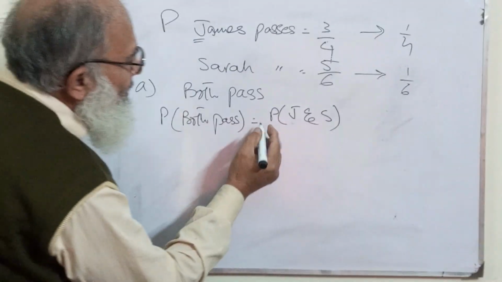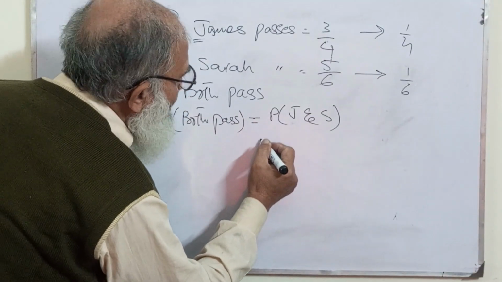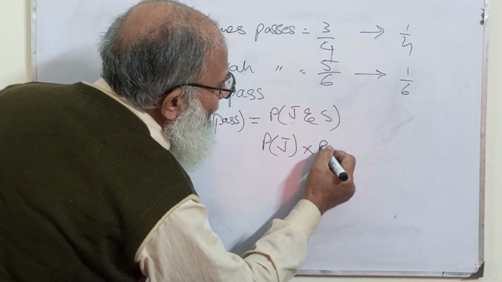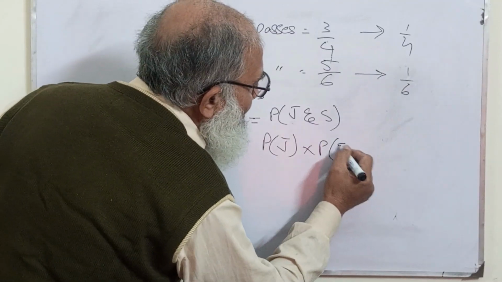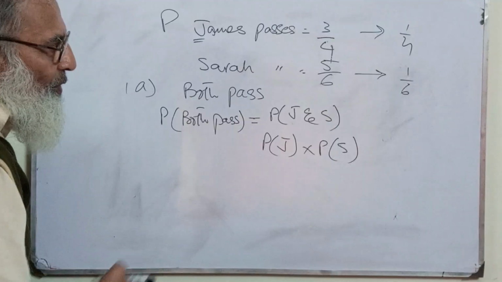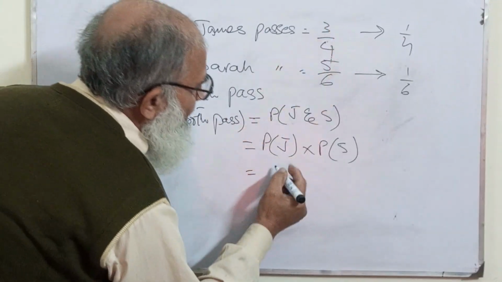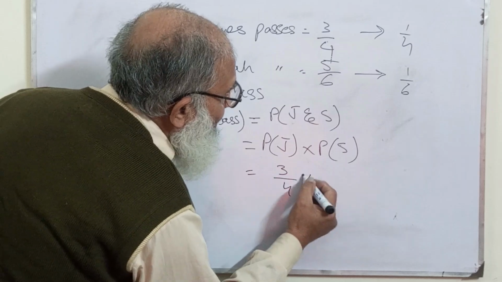Now how will you open this? This will be Pj multiplied by Ps. Now the probability is 3 by 4 multiplied by 5 by 6.